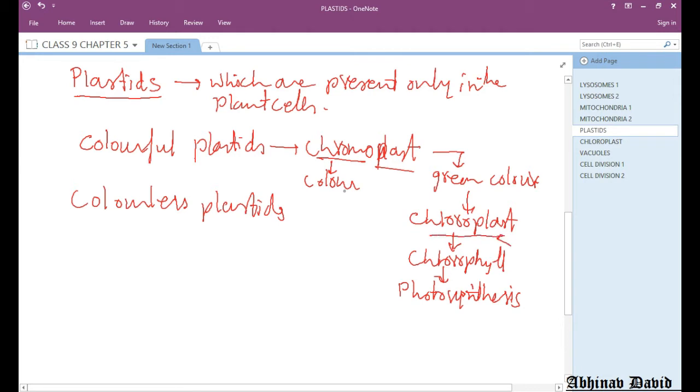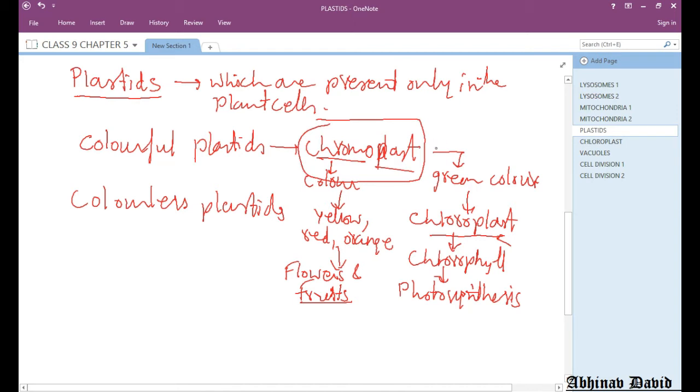Okay, and there are various other color plastids like yellow, red, orange, which you might have seen in flowers and fruits. Flowers and fruits contain these different types of plastids, and these other different color plastids are simply called as chromoplast. And out of the chromoplast, the green color plastids are called as chloroplast.